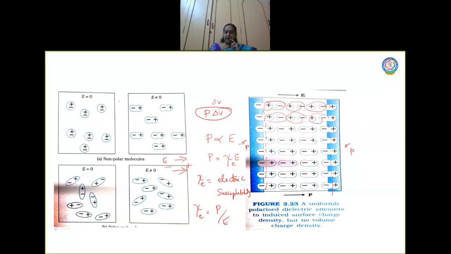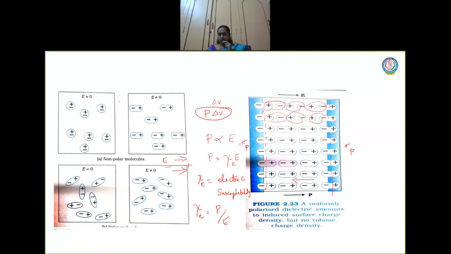So the balanced charges are the induced charges due to the electric field. Now here it is full of positive charge, here it is full of negative charge. There will be an electric field produced which is in the opposite direction to the external electric field.